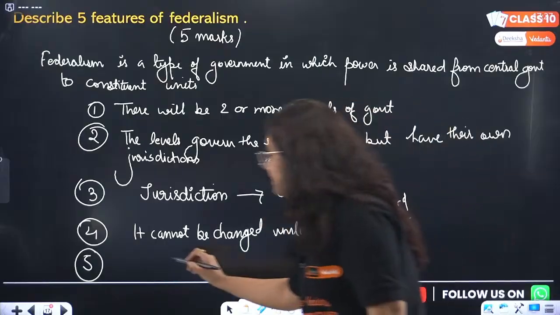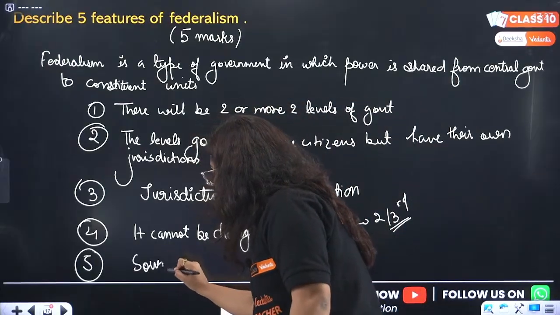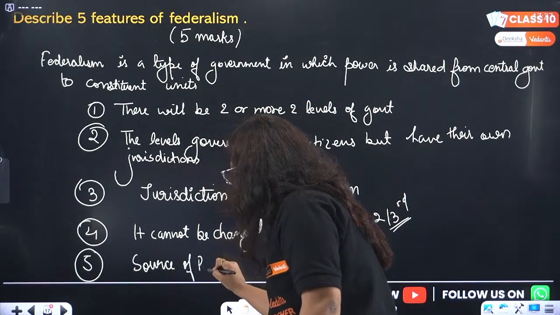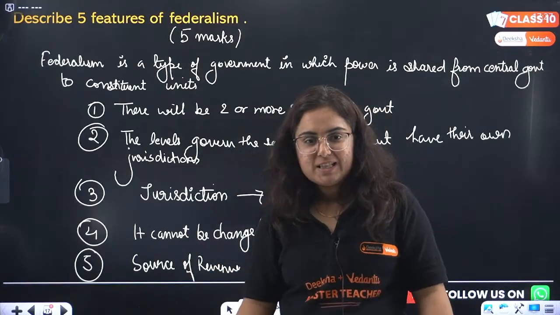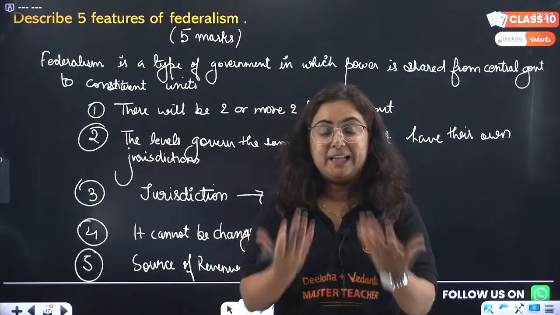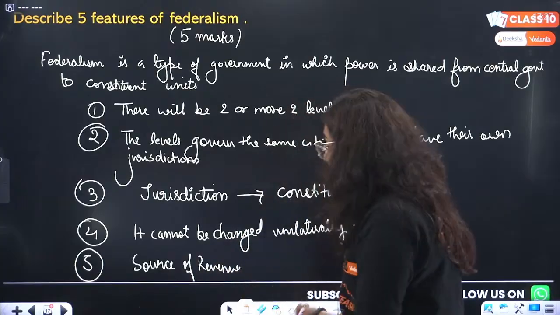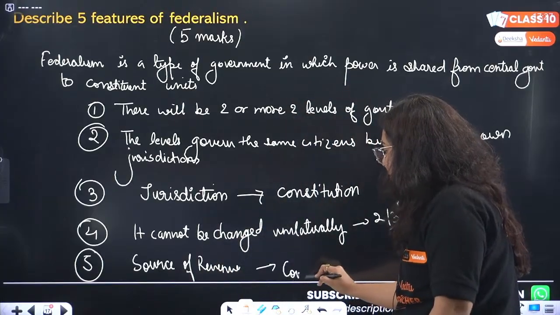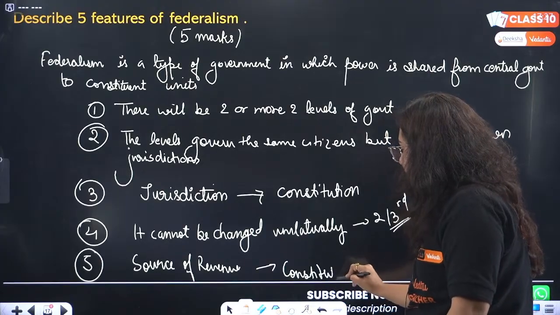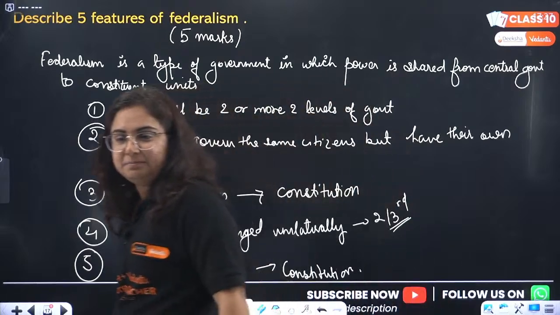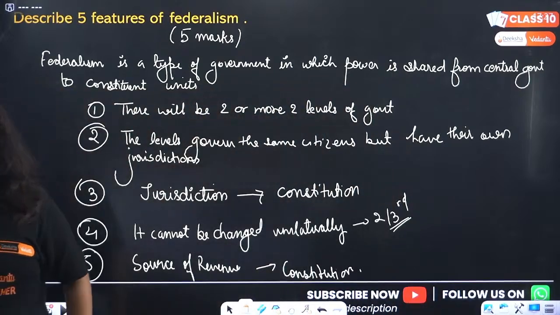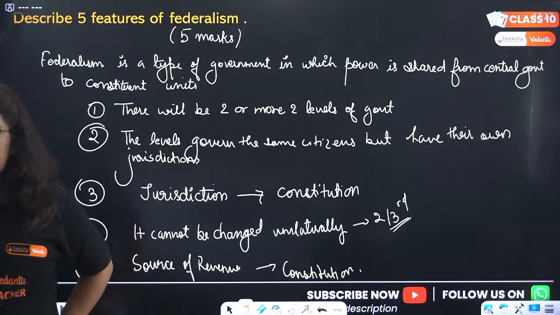Okay, the last thing is the source of revenue. Beta, these levels of government are doing the work, performing their duties, making laws, implementing them. So when they are doing that, their source of revenue also comes from the Constitution. Now tell me, is it clear? Source of revenue is divided.